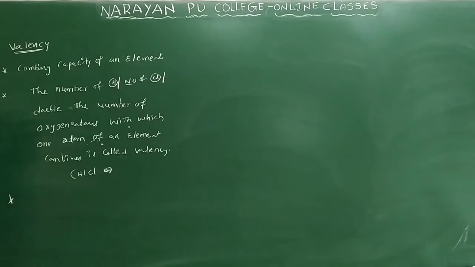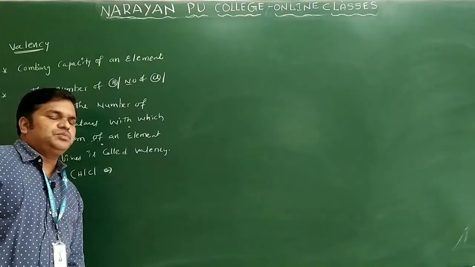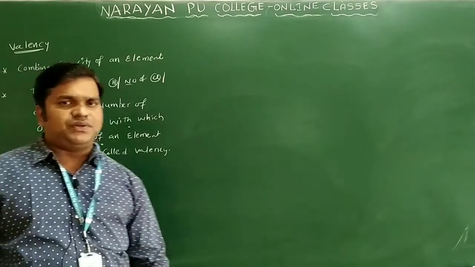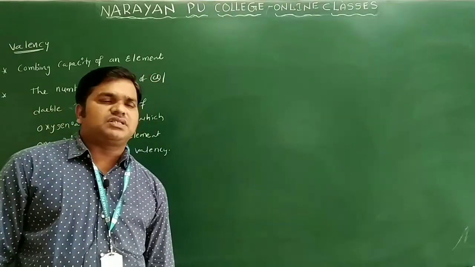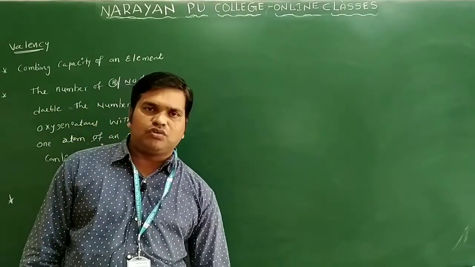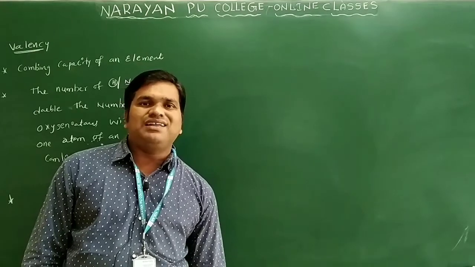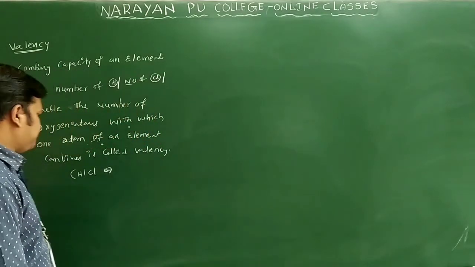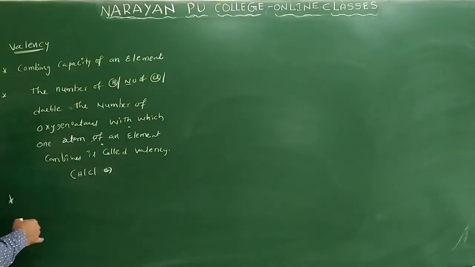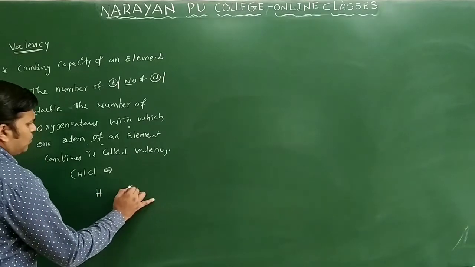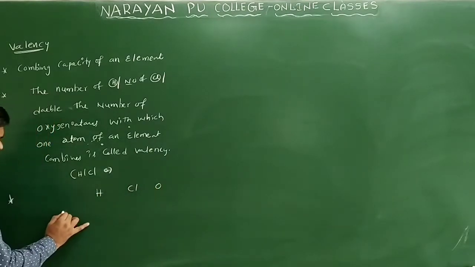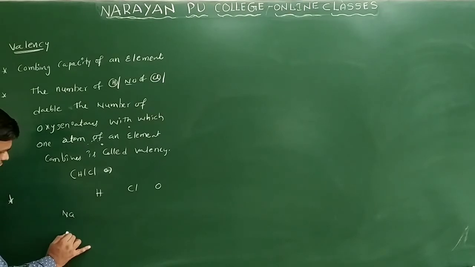Generally you will see first group, second group, third group, fourth group, fifth group, like that 8 different groups are there. If you take the first, second, third and fourth groups, valency is equal to group number. Suppose I take sodium, magnesium and aluminum.